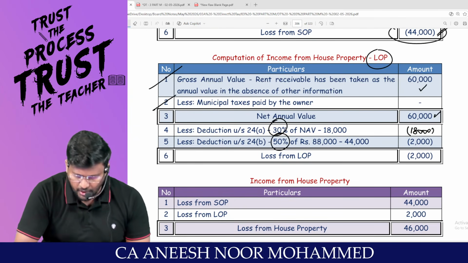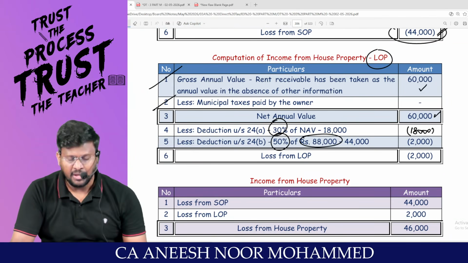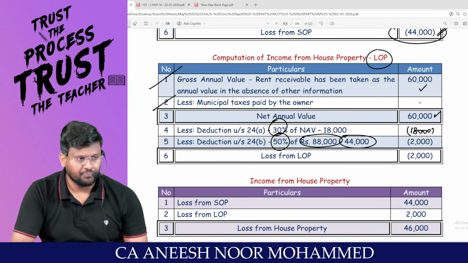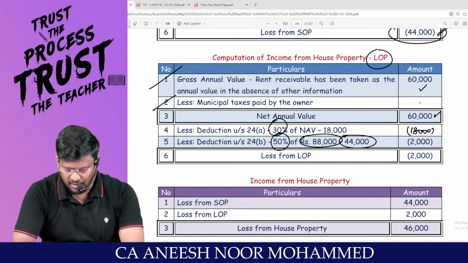And deduction under 24(b): earlier, total 88,000 rupees is the interest. In that, 50% will go to self-occupied property. Am I right, sir? Yes, sir. The remaining, how much?